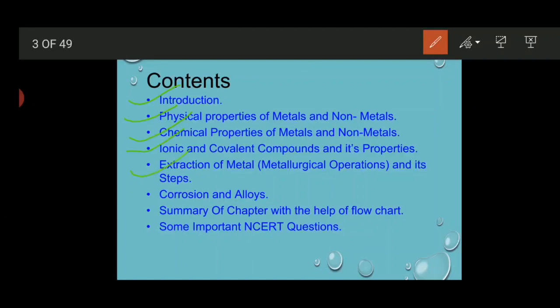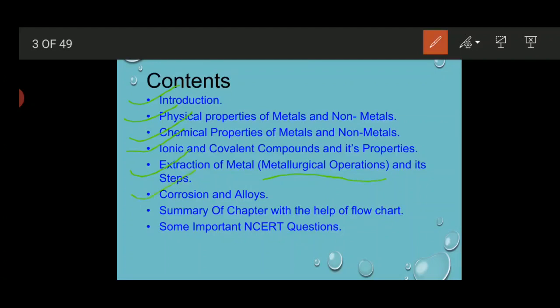The most important part of this chapter is the extraction of metals. Generally, metals are highly reactive in nature, and they are always present in a combined form. So in order to get back the original pure metal form, we will do the extraction process, which is known as metallurgical operation. Last, we will discuss corrosion and alloying.